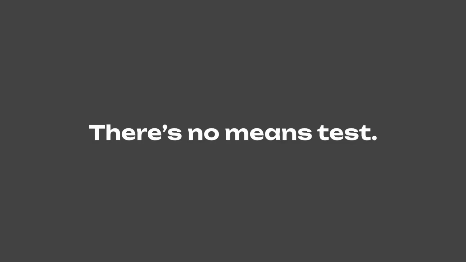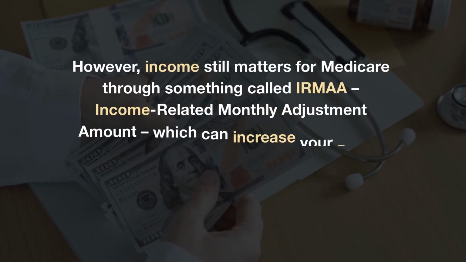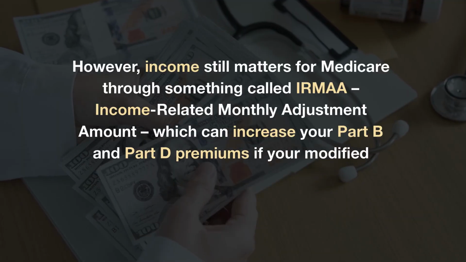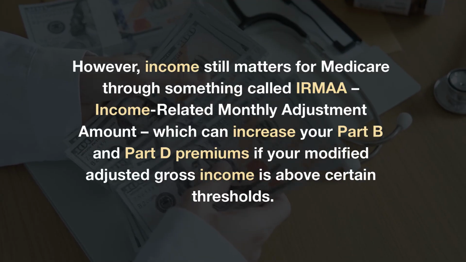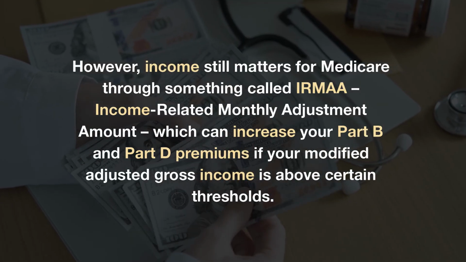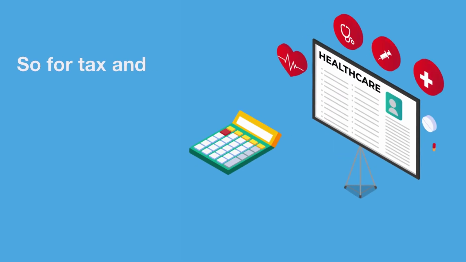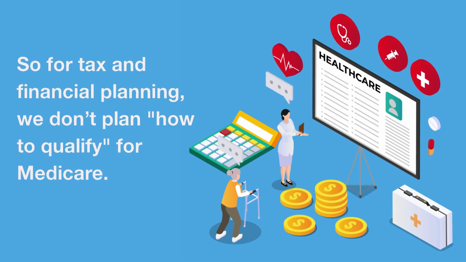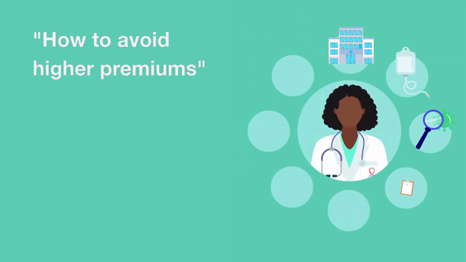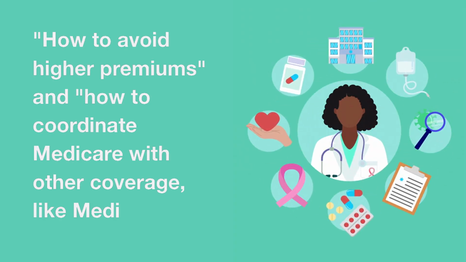There's no means test. However, income still matters for Medicare through something called IRMAA, Income-Related Monthly Adjustment Amount, which can increase your Part B and Part D premiums if your modified adjusted gross income is above certain thresholds. So for tax and financial planning, we don't plan how to qualify for Medicare. We plan how to avoid higher premiums and how to coordinate Medicare with other coverage, like Medi-Cal.